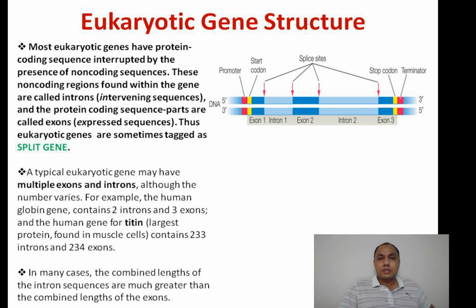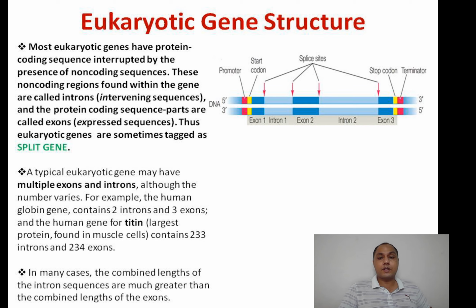This is the most important aspect we can consider. Such introns have not been reported, or only rarely reported, in prokaryotic genes. That means these are more or less exclusive features of the eukaryotic system.